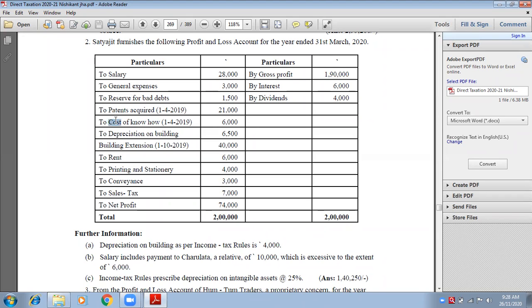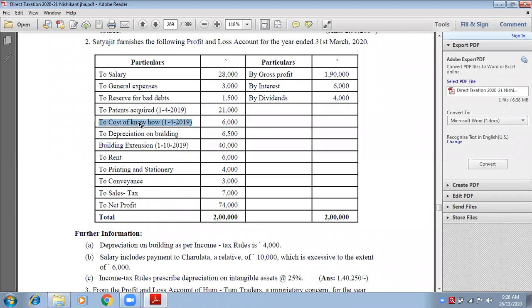Cost is something that you pay to somebody. So you will pay him because you want to know how he made it. That is known as cost of know-how. Do you understand what I am trying to explain? Is it clear? Yes, ma'am. So it is also an intangible asset, intangible fixed asset, because there is not any physical commodity that you are purchasing.